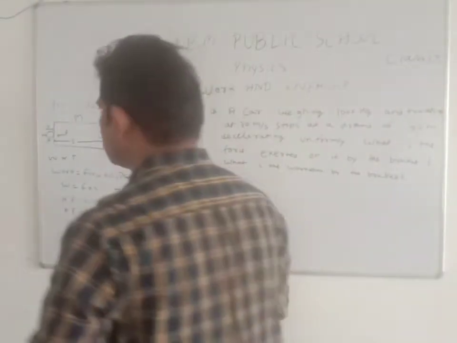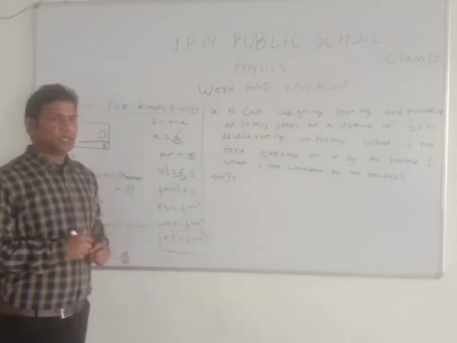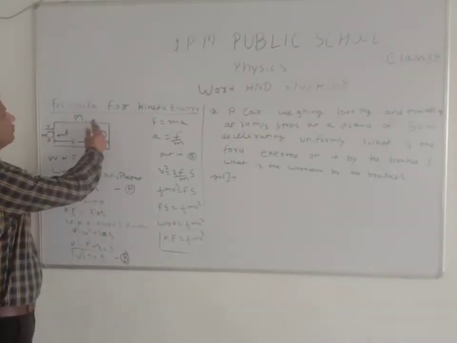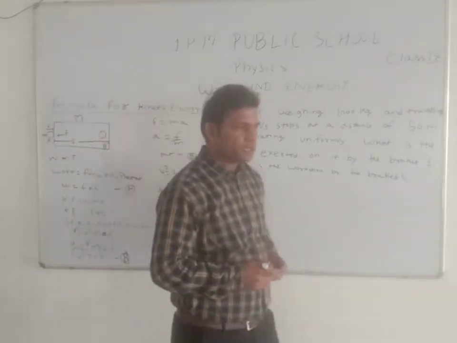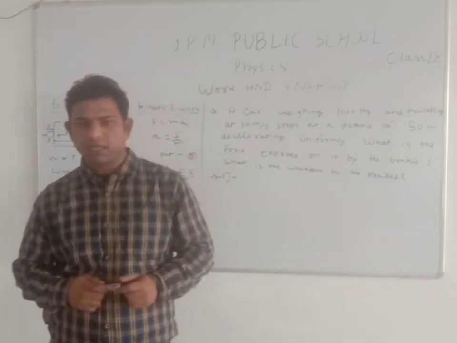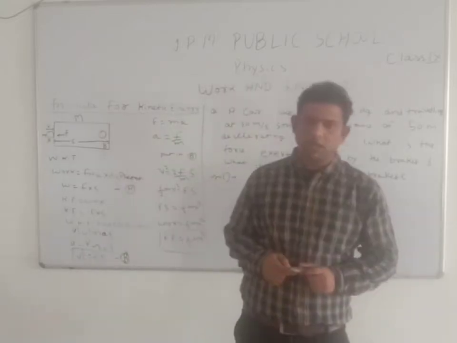Good morning, students. Today we start the work and energy chapter's next derivation, and the name of the derivation is the formula for kinetic energy. So, students, you know about kinetic energy. What is kinetic energy? The energy due to its motion is known as kinetic energy, and the formula for kinetic energy is half mv square.